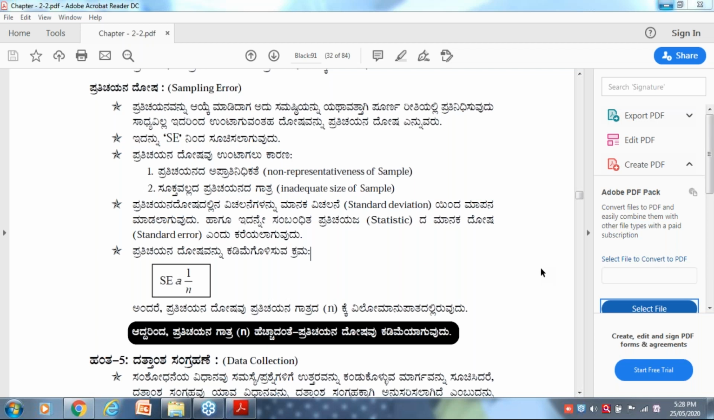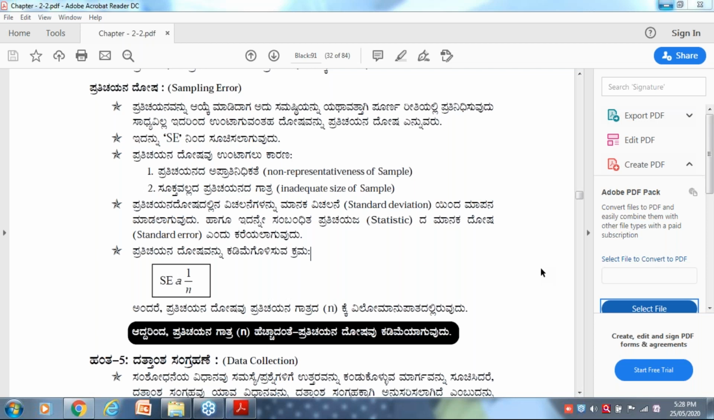That means you have to take more samples. You have to select most of the sample, or the sample size should be large. Got it? How do you reduce sampling error? They ask this in the examination. Number one, by reducing the size of the sample. Like that, they are giving options. Got the idea? Sampling error is inversely proportional to 1 by n, or inversely proportional to the size of the sample.